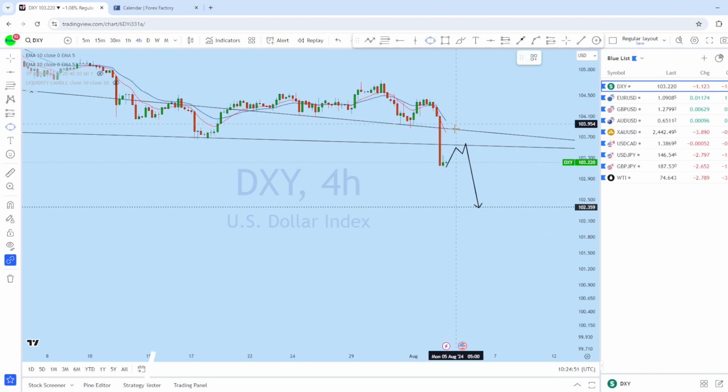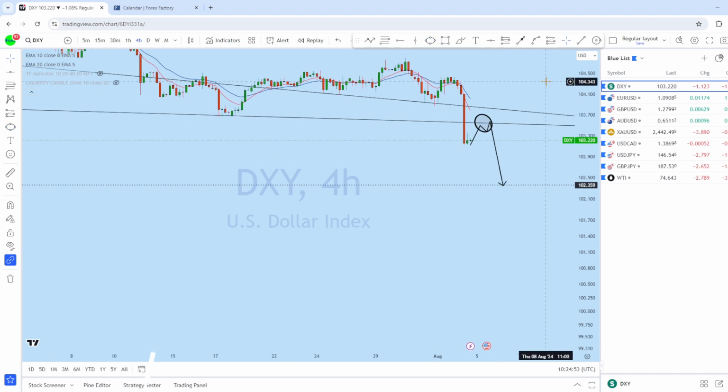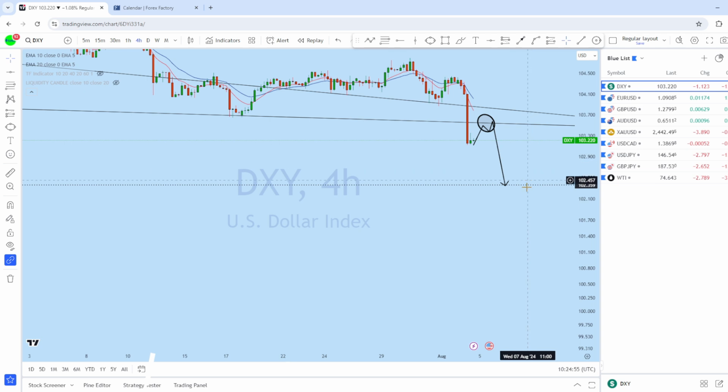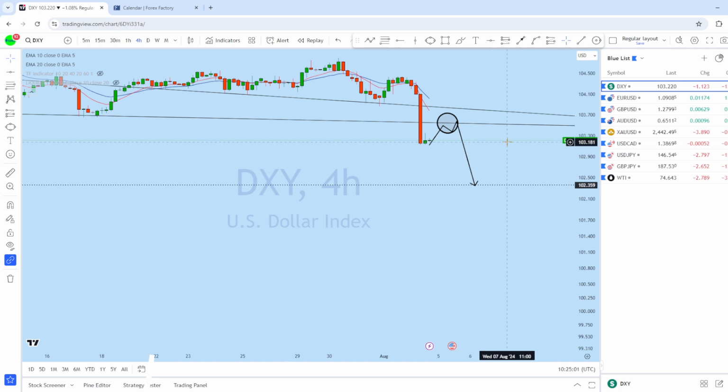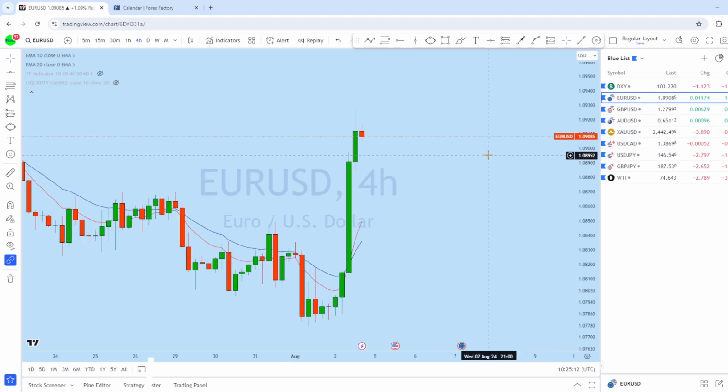Now, this is the wave that we can expect on DXY, and I will be waiting for the price to give us a suitable entry after a retest of this previous resistance, which is turning support. And based on that wave, we can look for trading opportunities with other instruments as well, starting with Euro Dollar.